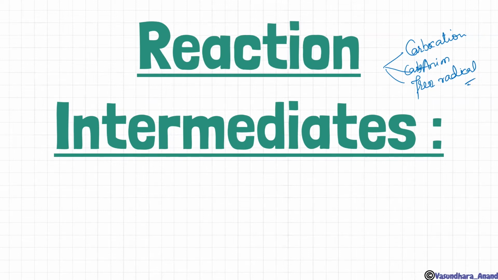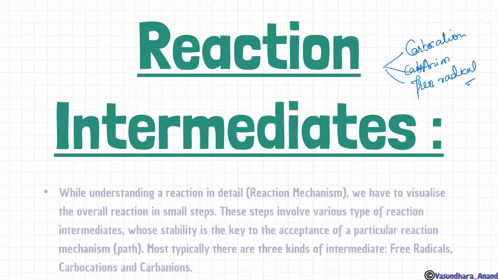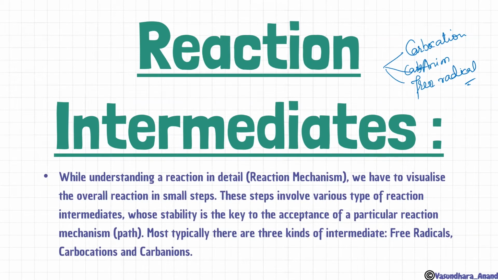While understanding a reaction in detail, that is called reaction mechanism, we have to visualize the overall reaction in small steps. These steps involve various types of reaction intermediates whose stability is the key to acceptance of a particular reaction mechanism. The stability of these reaction intermediates will decide whether this reaction is going to happen spontaneously or not. So that is the key. The stability is the key to acceptance of the particular reaction mechanism. Got it?